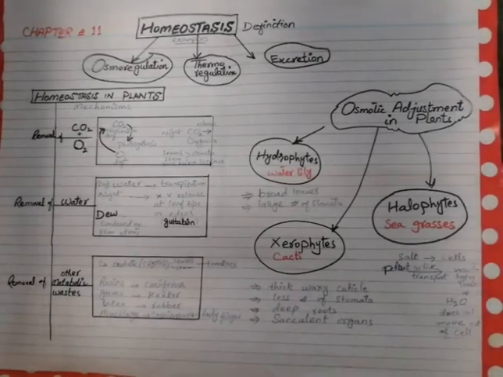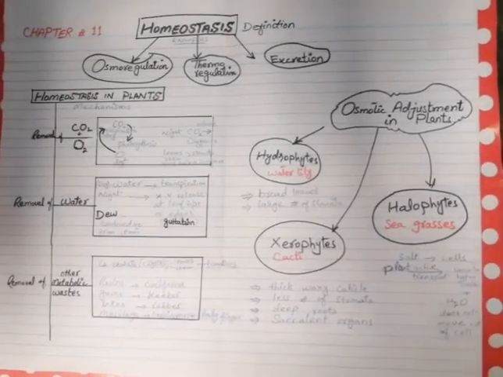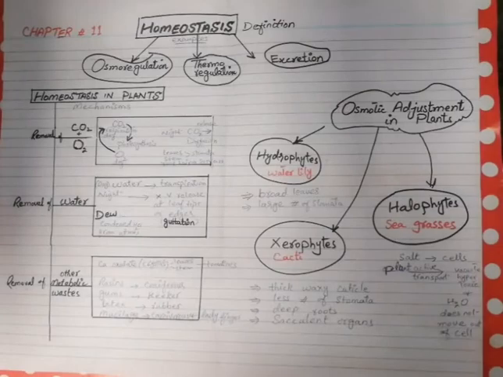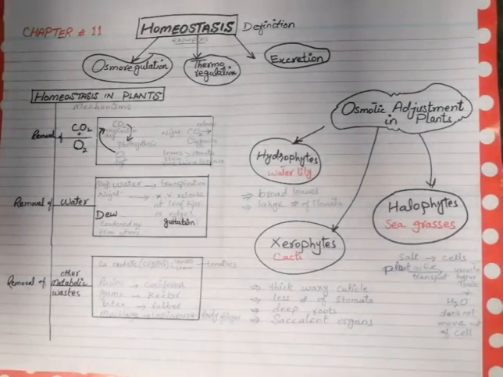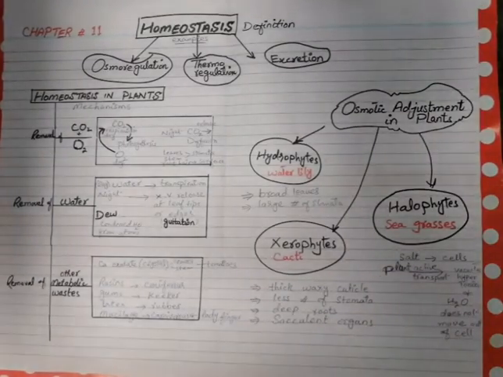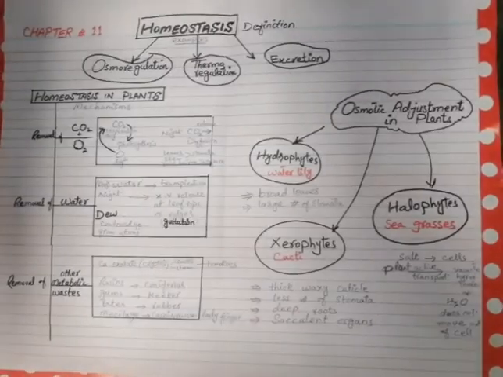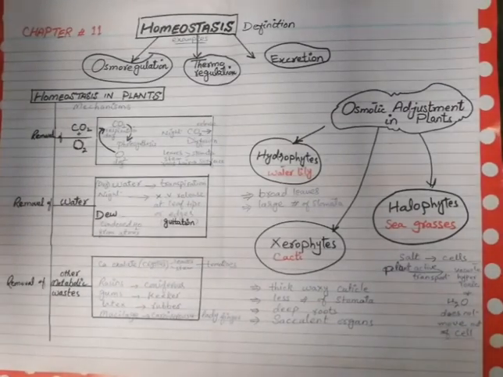Our today's topic is homeostasis, and that is the 11th chapter of grade 10. First of all, you should know what is homeostasis. Homeostasis can be defined as the maintenance of the internal condition of the body, whatever the condition in the outside environment.